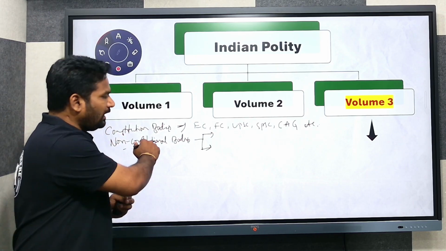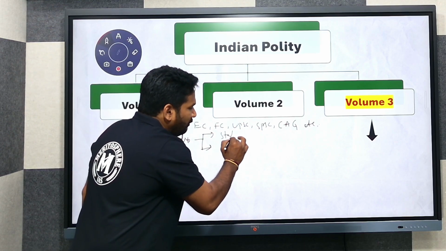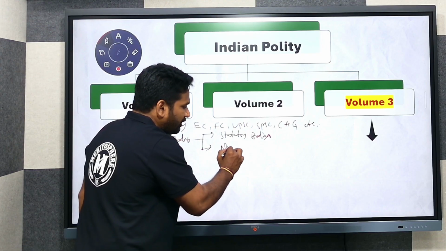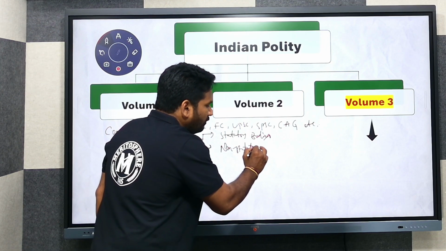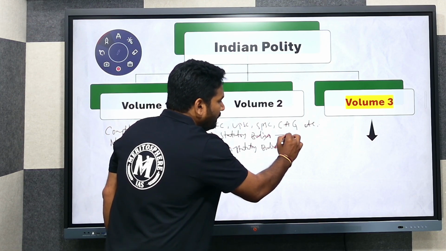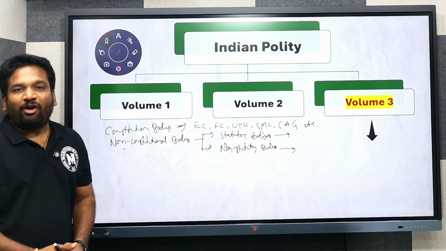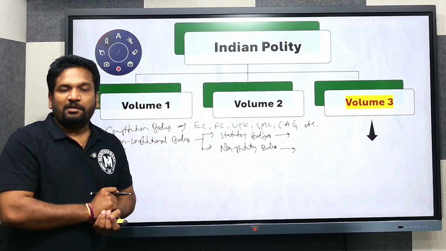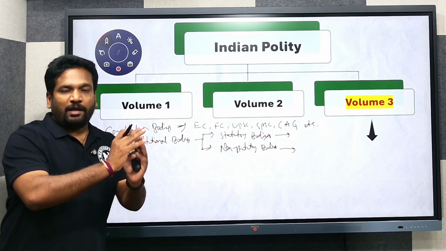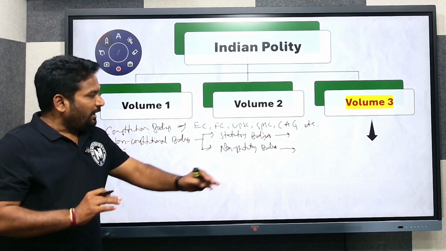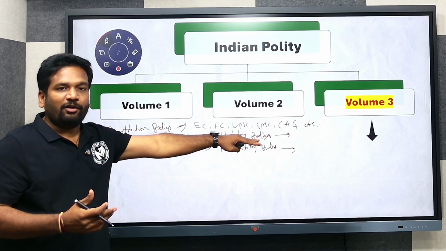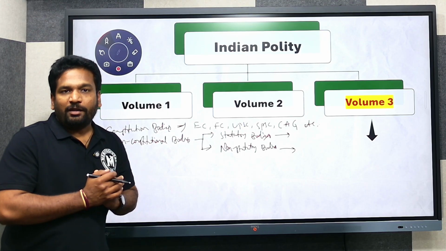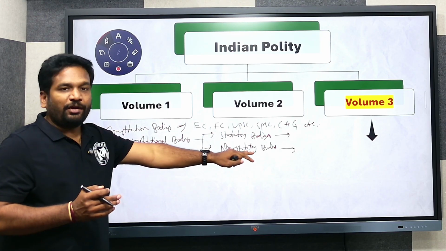But here also they are of two categories: statutory bodies and non-statutory bodies. The difference is that statutory bodies are formed under a particular legislation of Parliament. Parliament brings a legislation, and if a body is formed under the provisions of that legislation, it is called a statutory body. If there is no legislative enactment for the creation of a body, yet it is created, then it is called a non-statutory body.